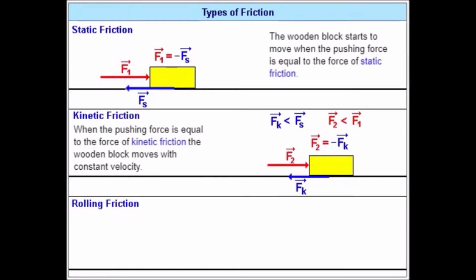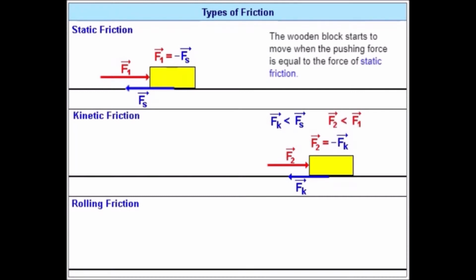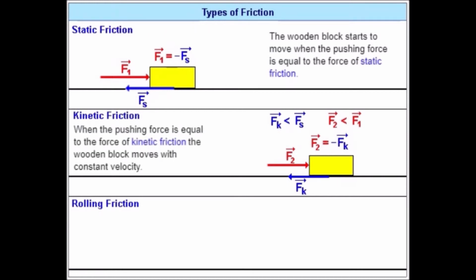Our experience tells us that it is harder to make an object which is at rest move than it is to keep it moving afterwards. This tells us that the force of kinetic friction is smaller than the force of static friction.